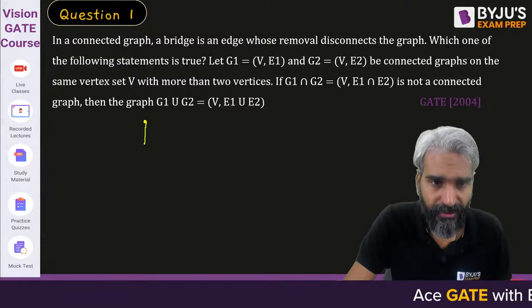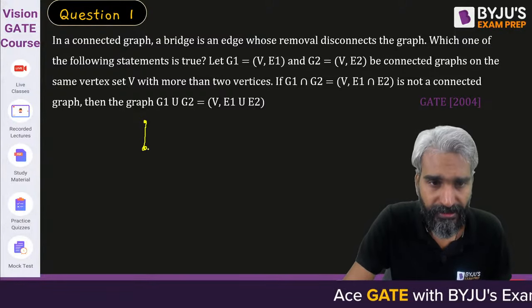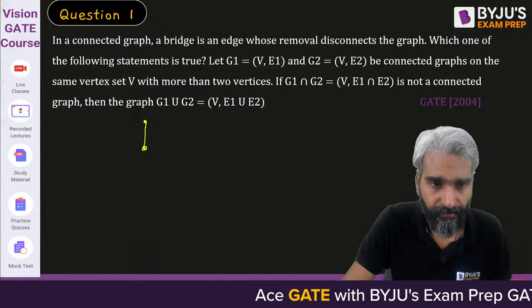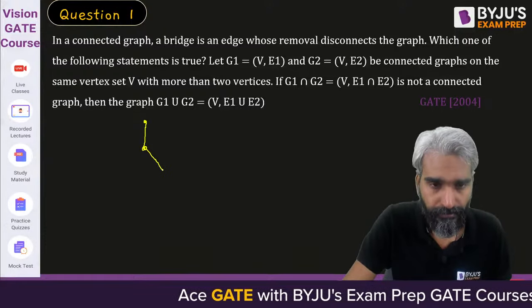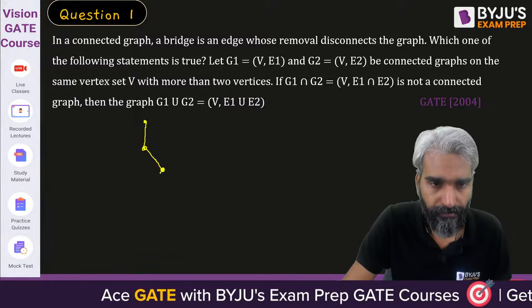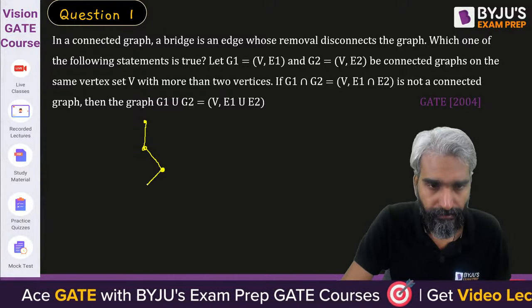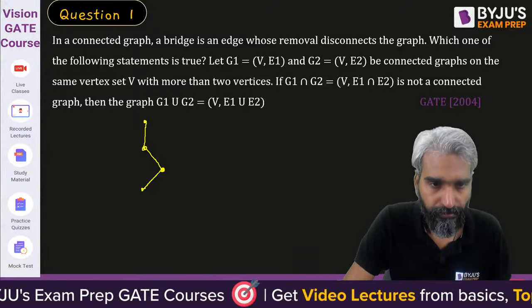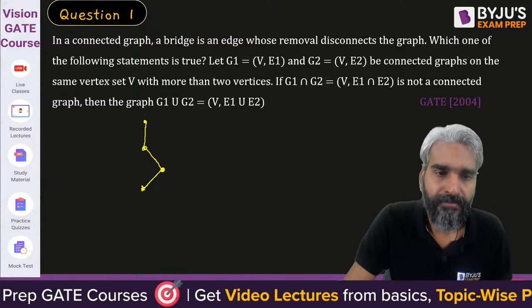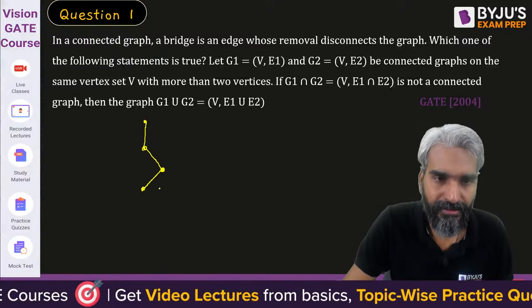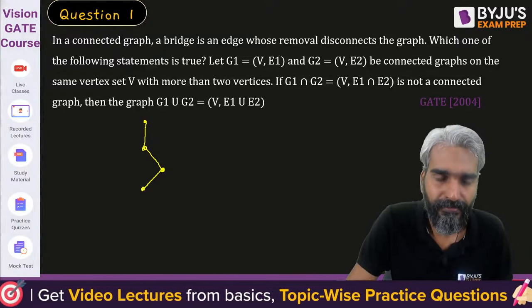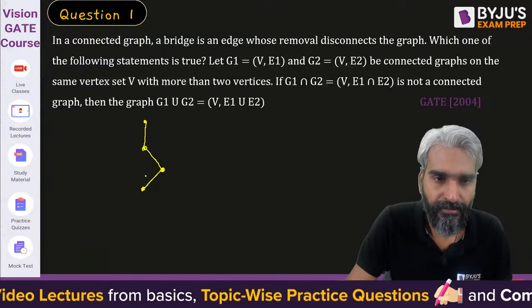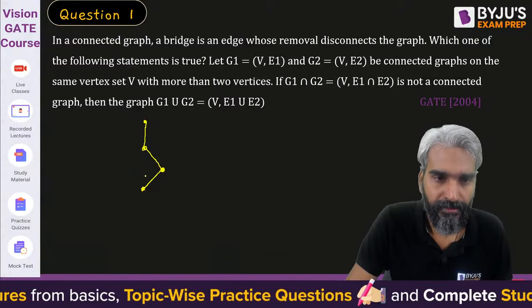Let's think of this graph. Please try to understand. I'm just trying to visualize that, okay, this is one graph, it is connected. Yes, it is connected.